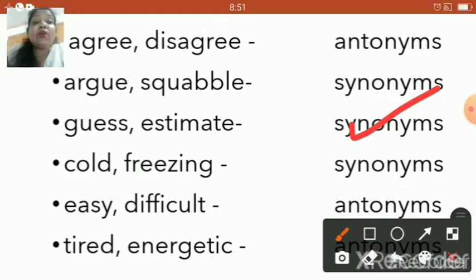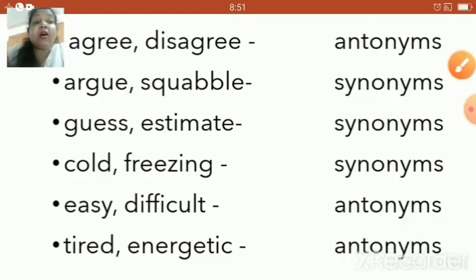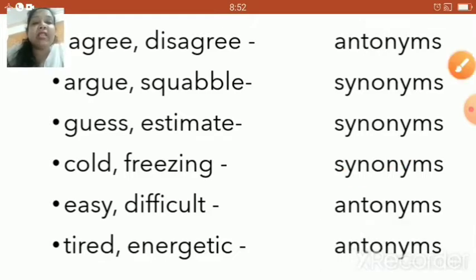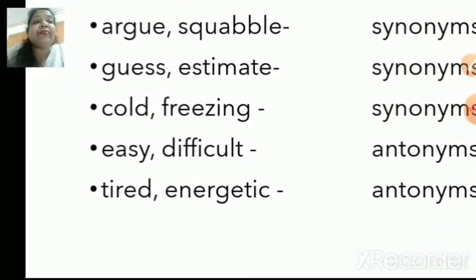Now, children, what you need to do is quickly we will go through the rest of the words and understand whether these words are synonyms or antonyms. Now, the next one is cold, freezing. Very easy, children. Cold and freezing, these two words are almost similar. So these are synonyms, right? Next one. Easy, difficult. Both are opposite words, right? So these are antonyms, right?